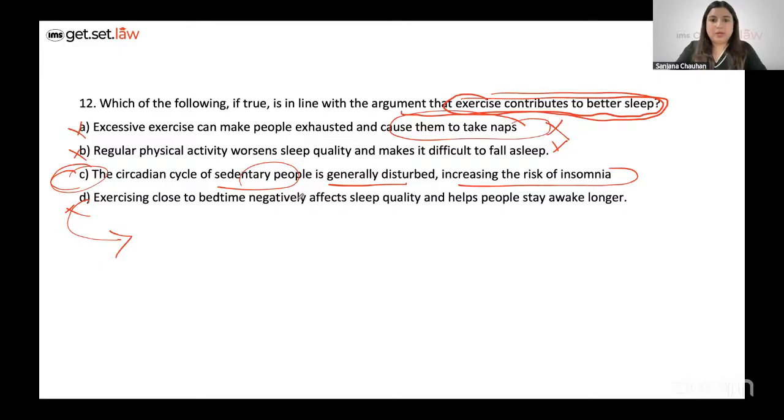Because the people who have a really sedentary lifestyle, they don't do much, there is very reduced movement, right? For them, their sleep is generally disturbed. So that actually means that if they do exercise and incorporate physical activity to a certain degree in their life, they can see that the sleep pattern might become better. So in a way, it indirectly tells us that it's in line with this argument, making C the best option choice. So that was it.